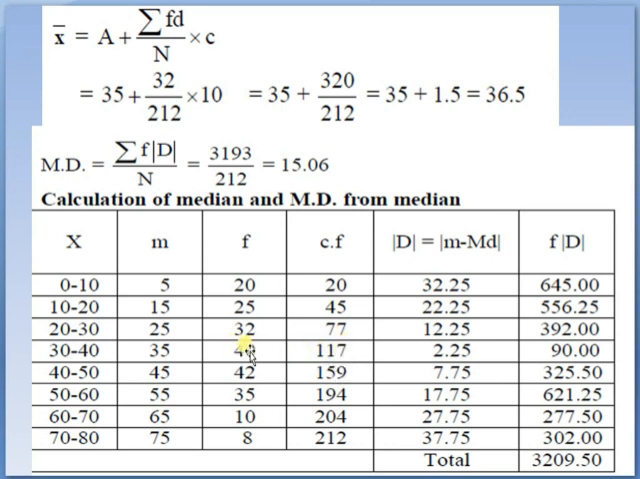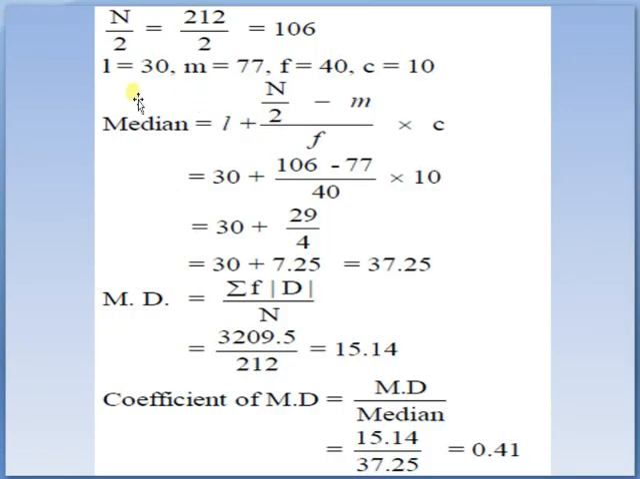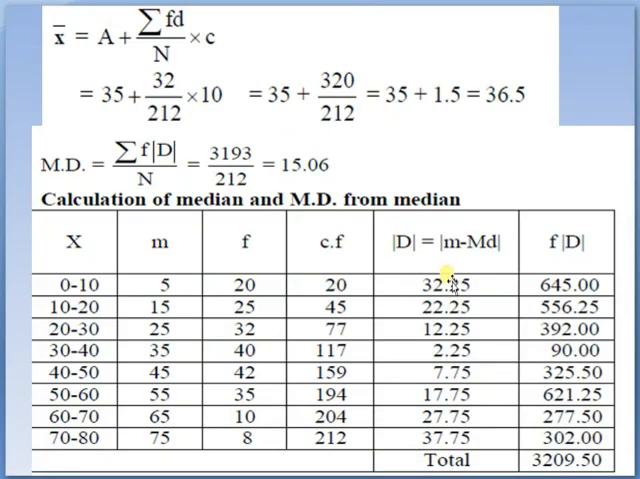Calculate the median and mean deviation from median from the following data. This is m, f, this is the cumulative frequency. After calculating the cumulative frequency, 212 divided by 2, that is n by 2, is 106. 106 belongs to cumulative frequency 117, so 30 to 40 will be the median class, and this is the median frequency.